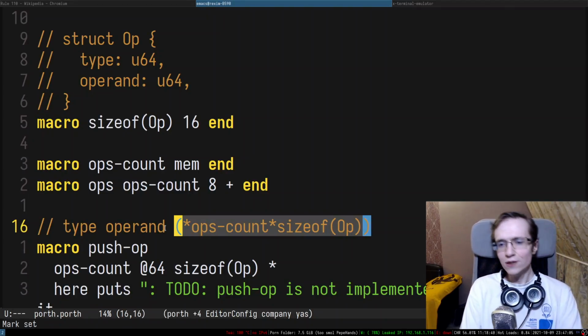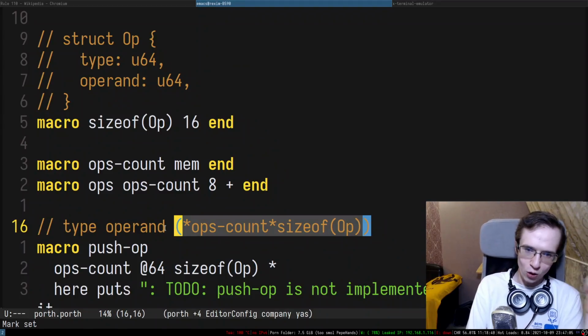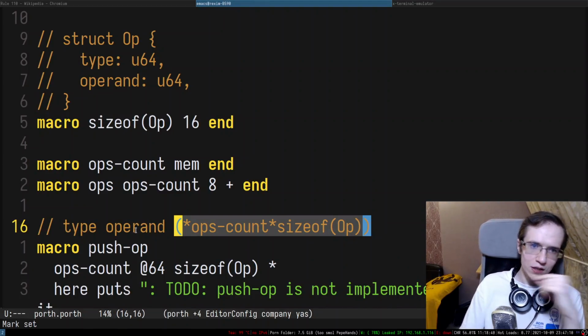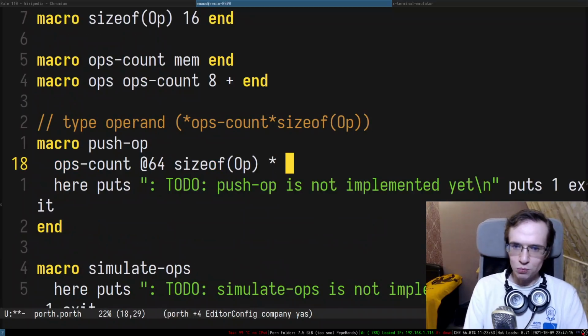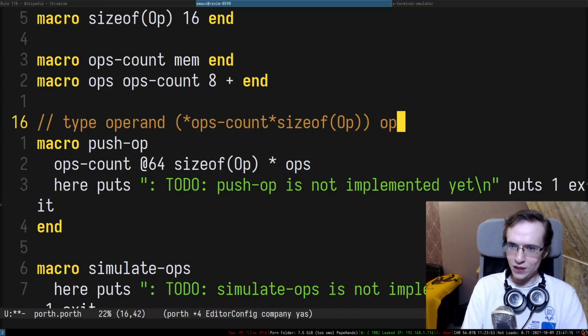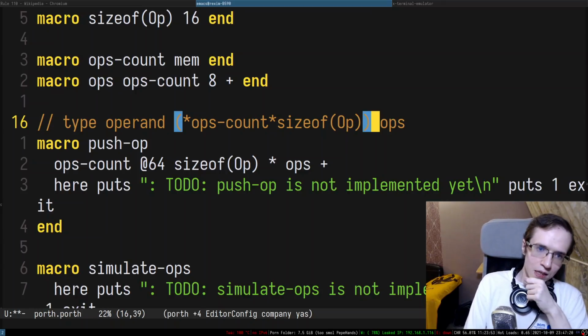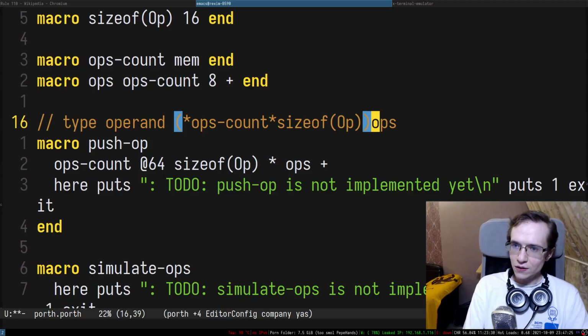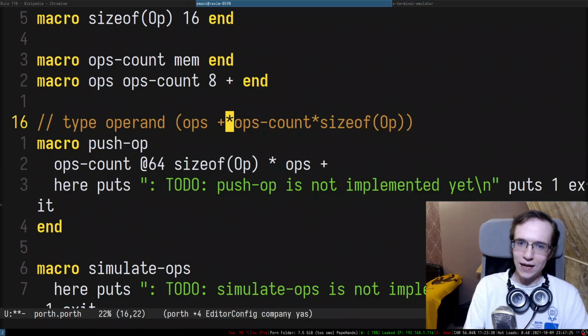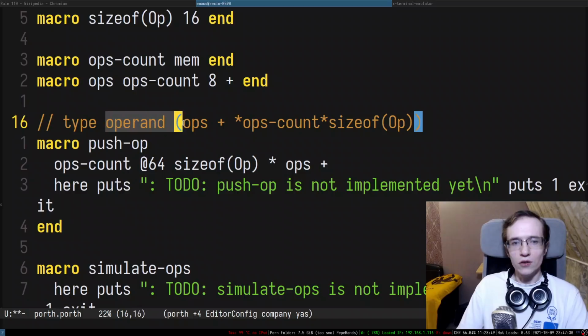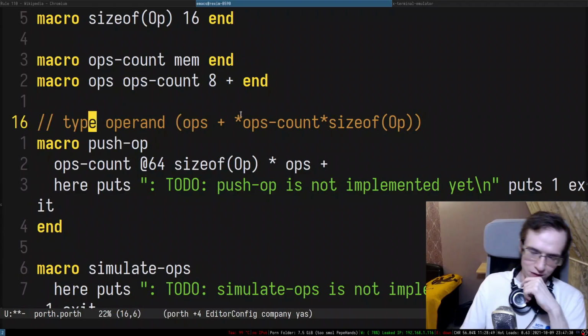All right, so here I have basically the offset that I have to add to the beginning of the array. So I have to push OPs to here, and I have to add this entire thing to here, right? And that way I've got the pointer to which I have to add the operand and the rest of this stuff.